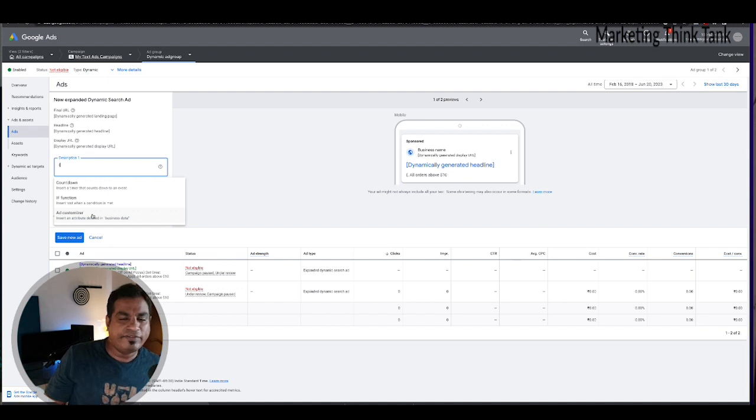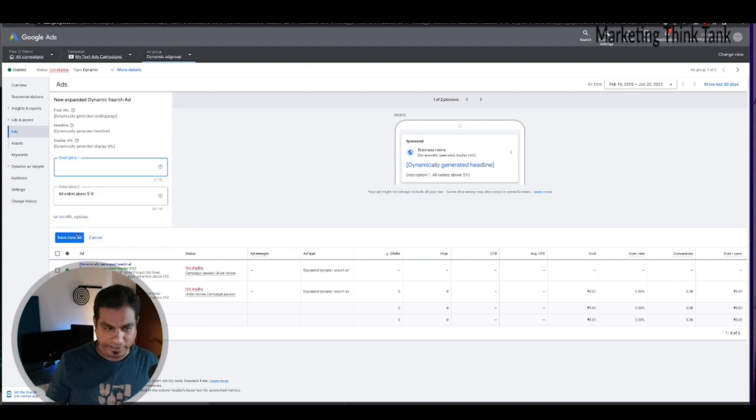Remember, this is a data feed that is very specific to my product, and I have uploaded it in the business data, which means it's there in my Google Ads account. So to bring that up, what I need to do is a flower bracket, and I'm just going to say equal to. It pulls up the attributes column here. Okay, there's two brackets by mistake. So let's go from the start again.